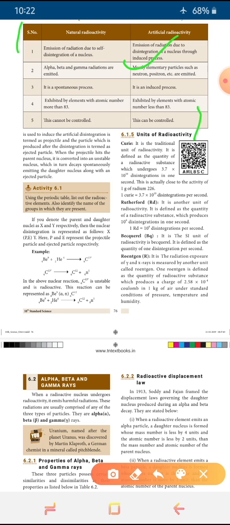Okay, and in the upcoming class we'll discuss how alpha, beta, gamma rays are emitted, what properties they have, and what the radioactive displacement law is. About that we'll discuss in our next class.